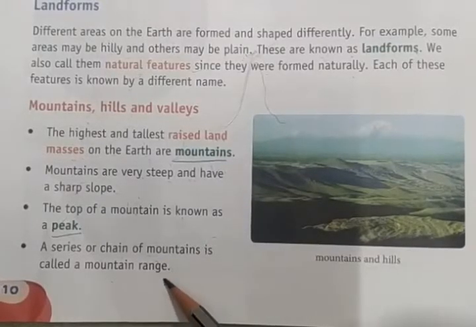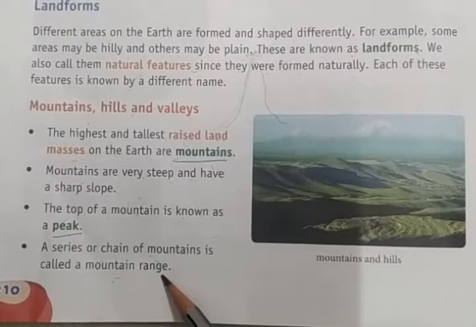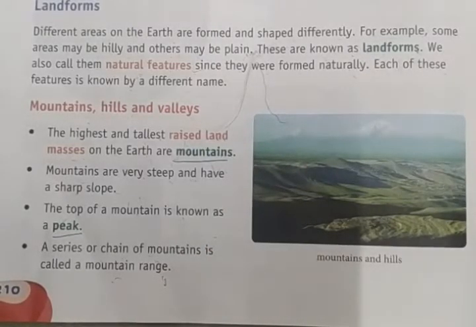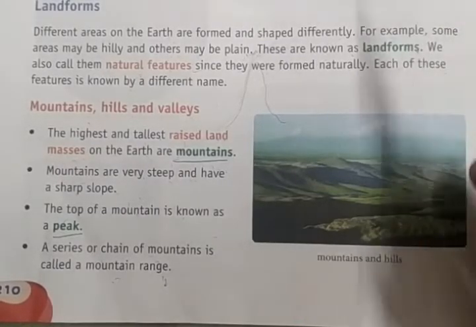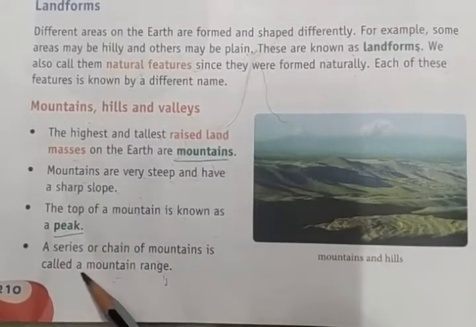Here you can see the mountain range. You can see the series of mountains. One mountain, then another mountain, then the other mountain. One is a little bit bigger and one a bit smaller. All these mountains side by side are called the mountain range.